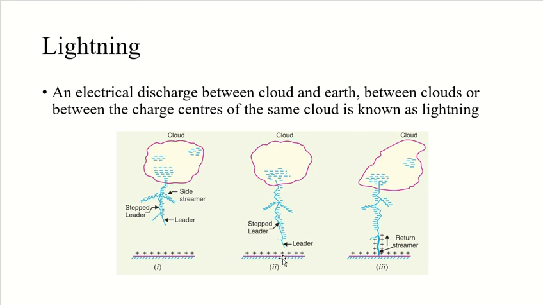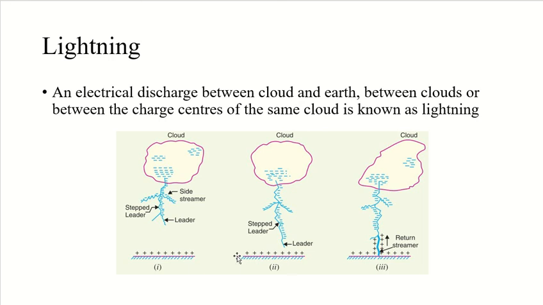And this leader stream will continue its journey towards earth as long as the cloud from which it originates feeds enough charge to it, maintaining the gradient at the tip of the leader stream above the strength of the air. And if this gradient is not maintained, then the leader stream will stop and the charge will be dissipated without the formation of a complete stroke. Or in other words, you can say the leader stream will not reach the earth exactly. Right? It will not reach earth exactly.